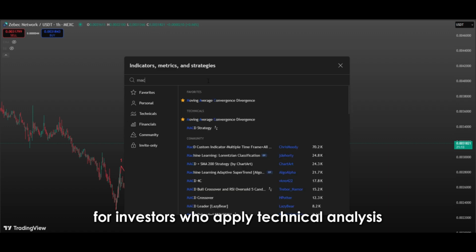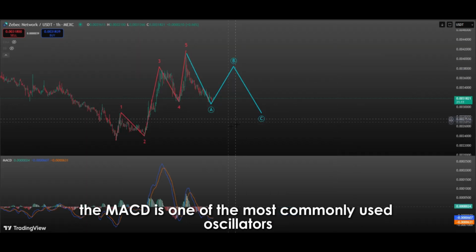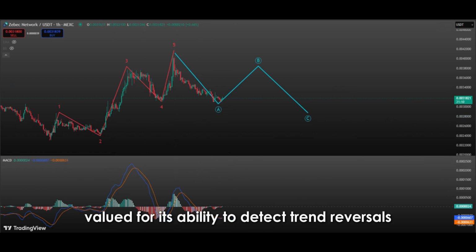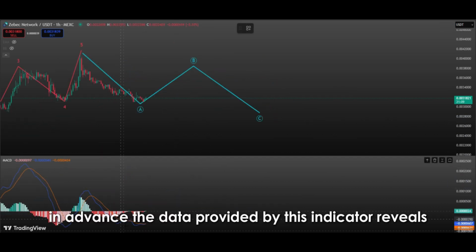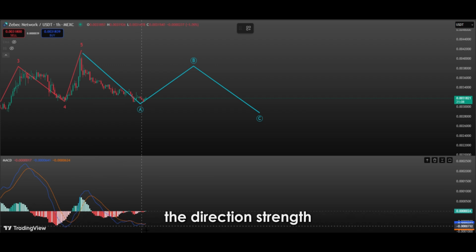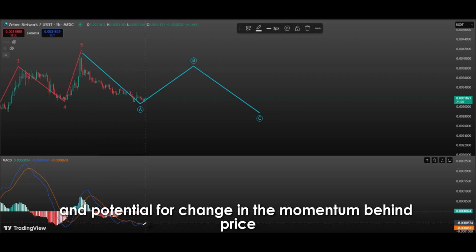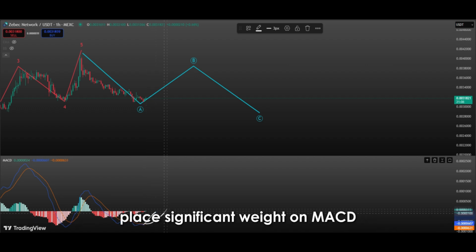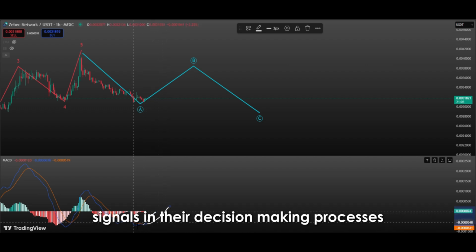For investors who apply technical analysis in the markets, the MACD is one of the most commonly used oscillators, particularly valued for its ability to detect trend reversals in advance. The data provided by this indicator reveals the direction, strength, and potential for change in the momentum behind price movements, which is why many investors place significant weight on MACD signals in their decision-making processes.